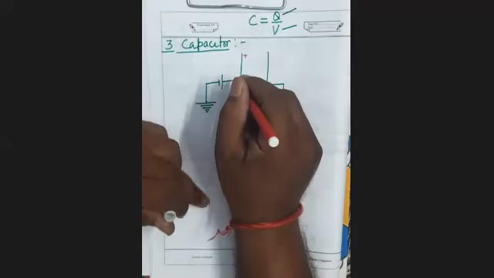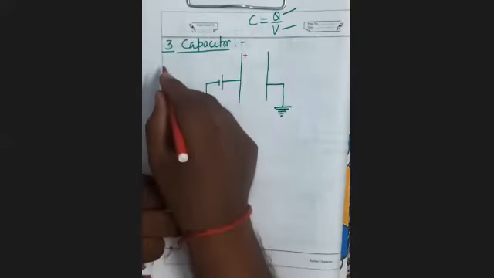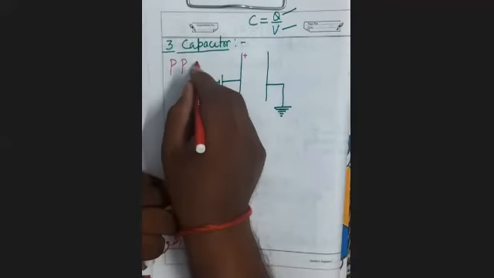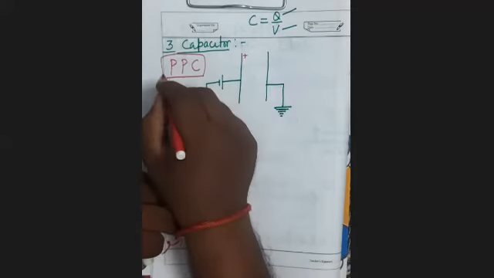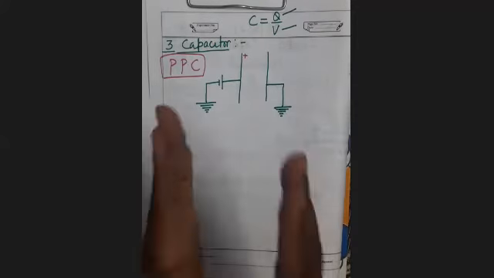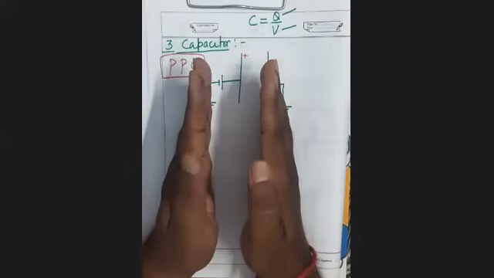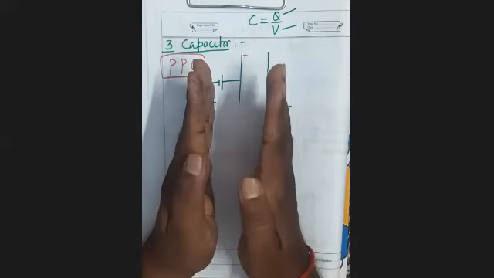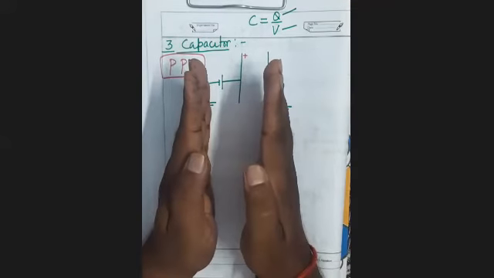And mostly we will explain everything for the parallel plate capacitor, because that is what is in our course. What is the meaning of parallel plate capacitor? It means both the conductors are in the shape of a plane sheet.